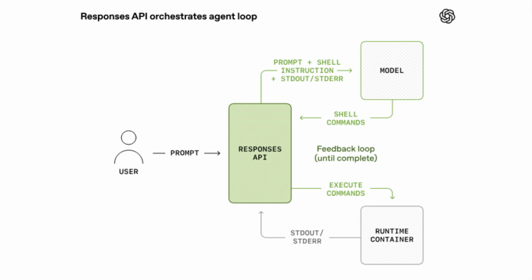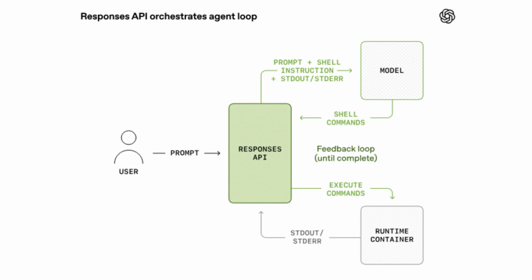Traditional large language models are amazing at reasoning and generating text, but they have a fundamental limitation. They can only produce outputs. They cannot directly run shell commands, inspect files, execute programs, or interact with real systems. So if you ask a model to solve a multi-step task like debugging code, installing dependencies, or running experiments, the model can only suggest what to do. A human or another program has to execute those steps. That gap creates friction. To build real AI agents, the model must do more than generate text.